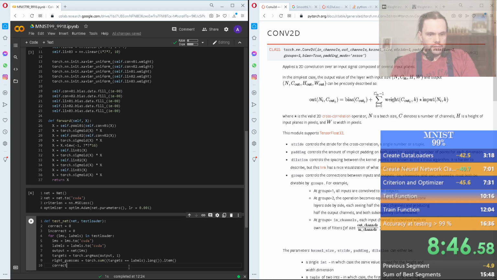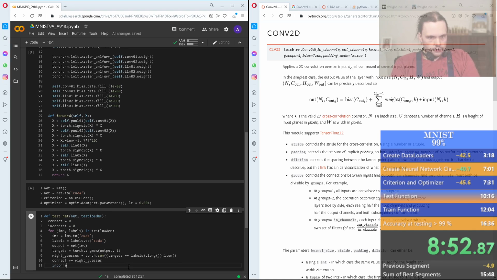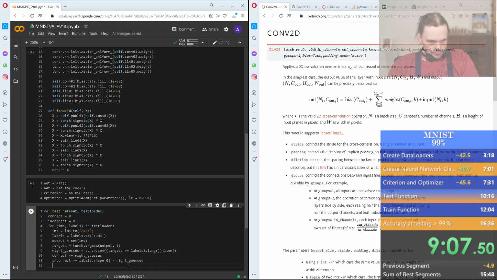Then our correct guesses is incrementing right guesses, and incorrect is incrementing labels.shape[0] minus right guesses, and it runs through there, and then it returns correct, incorrect.